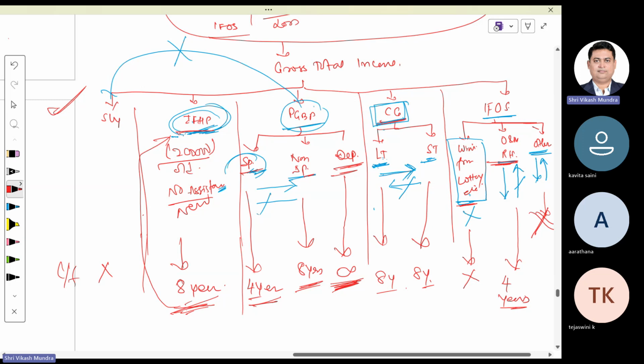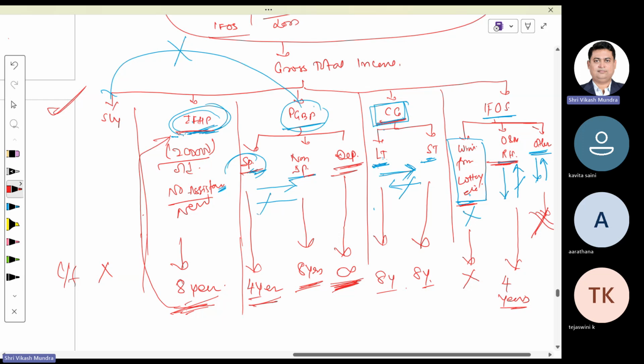That means if I carry forward non-speculative loss, then I can adjust that non-speculative loss in the next year with speculative income or non-speculative income. Once I carry forward speculative losses to the next year, we can adjust those speculative losses only with speculative income of the next year, since the restriction of non-adjusting with non-speculative income will also be carried forward to the next year.